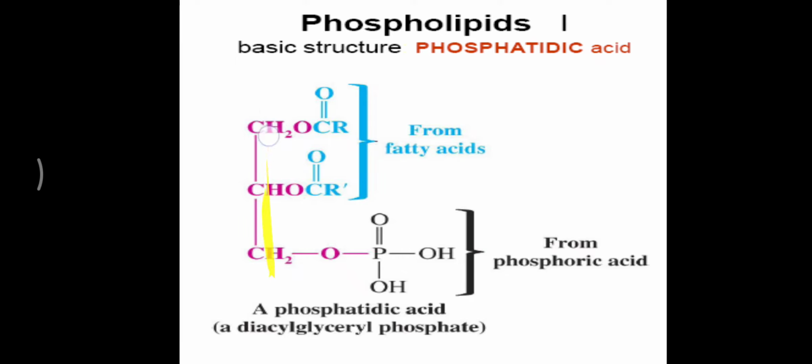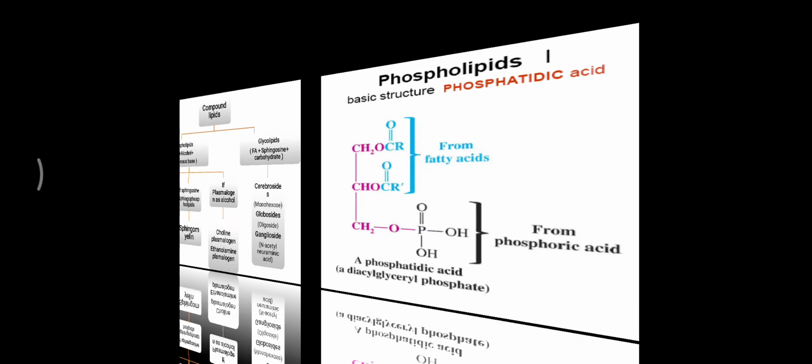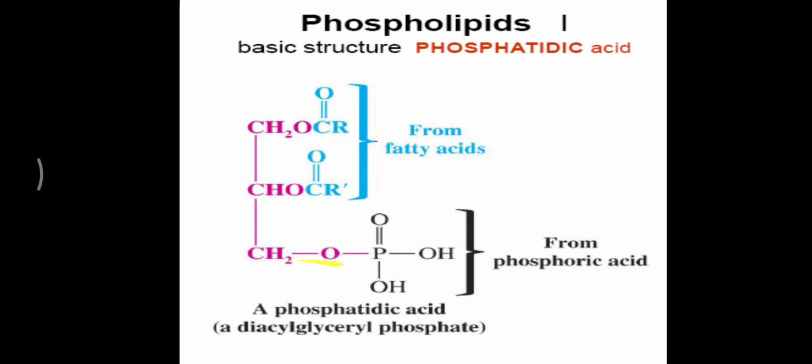Here the simple pink color suggests the glycerol molecule, that is CH2OH, CHOH and CH2OH. Over the first carbon a fatty acid is attached, over the second carbon a fatty acid is attached, but over the third carbon of the glycerol phosphoric acid is attached, and that is the basic structure of the phosphatidic acid. Over that phosphate molecule, different groups will be attached.